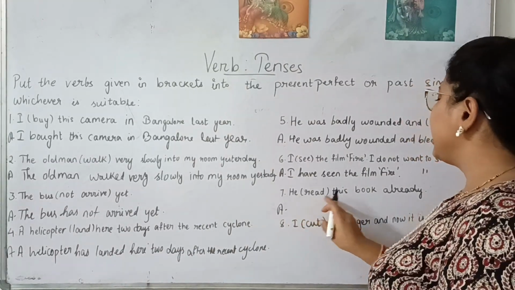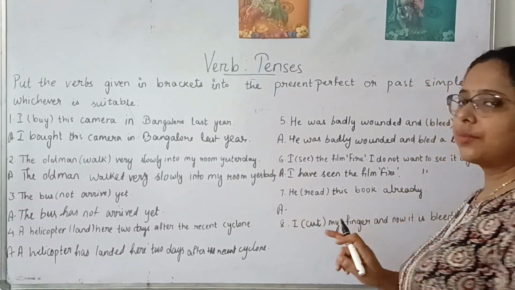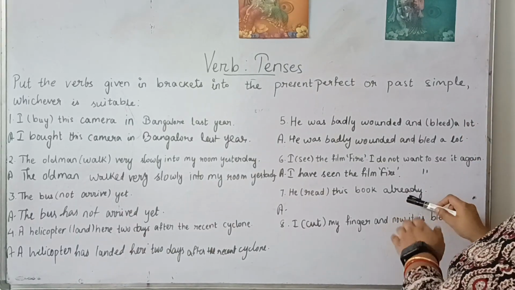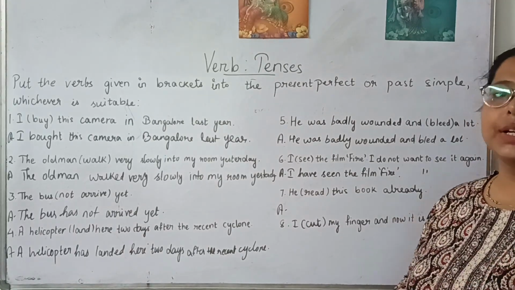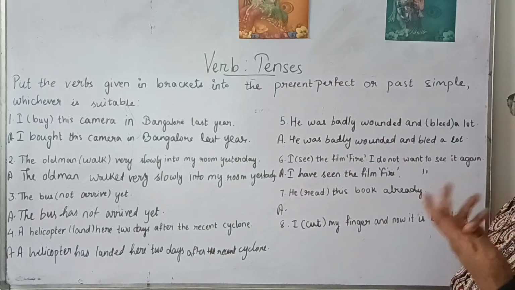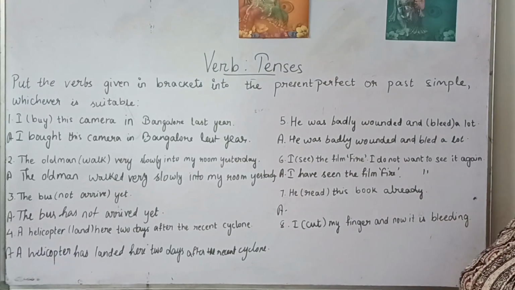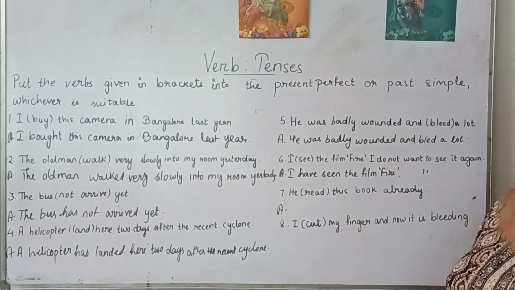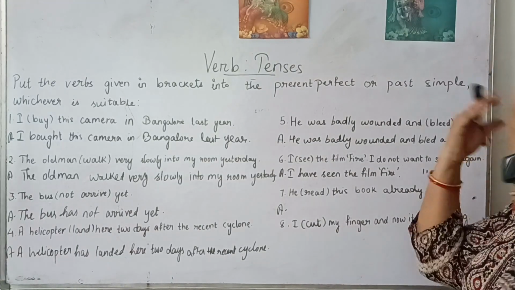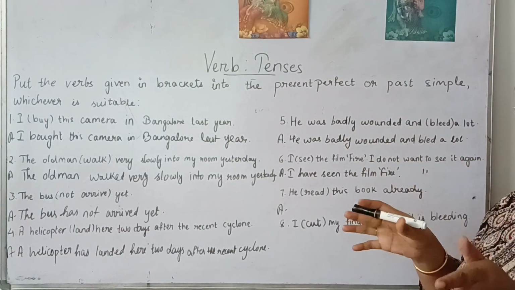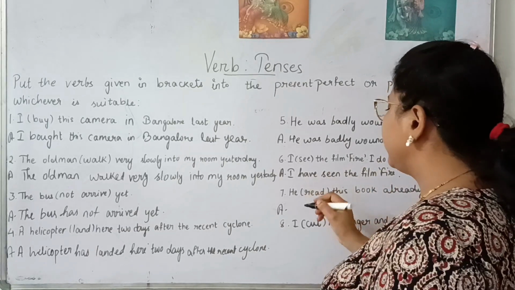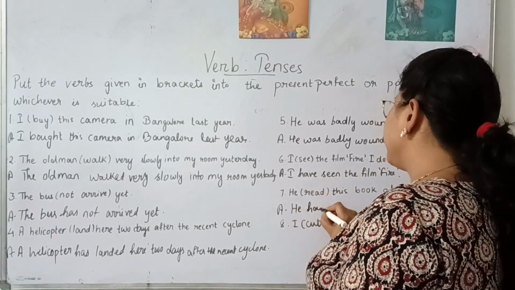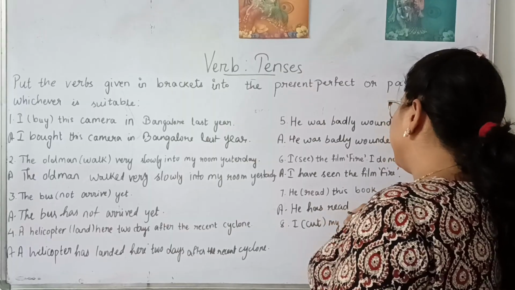Then, he read this book already. That means somebody is asking you to read it again, or suppose you want to read that book again, and the person is saying that he has already read it. Something happened in the past and in the present you don't want to repeat that again, or you were just telling it as information that you already read. So he has read.